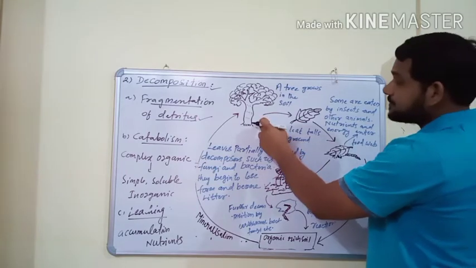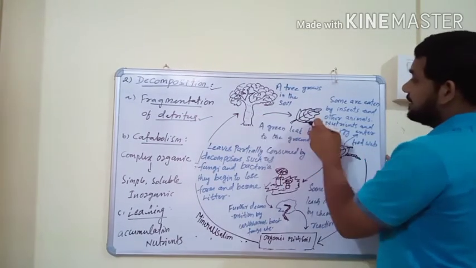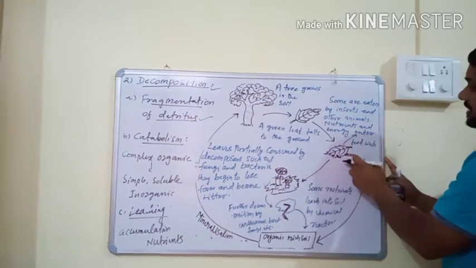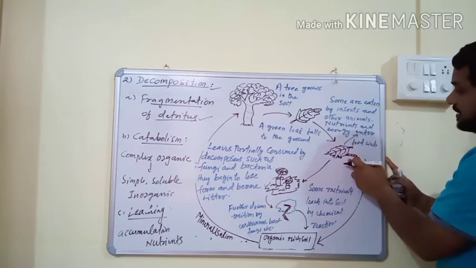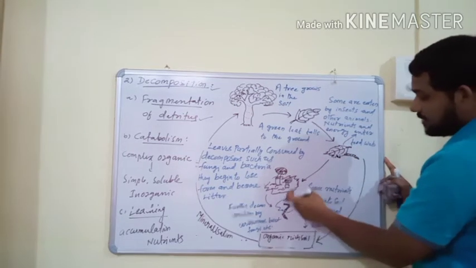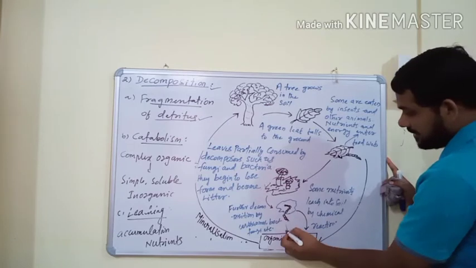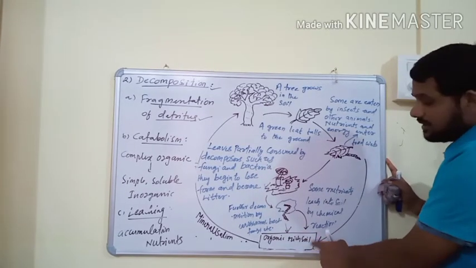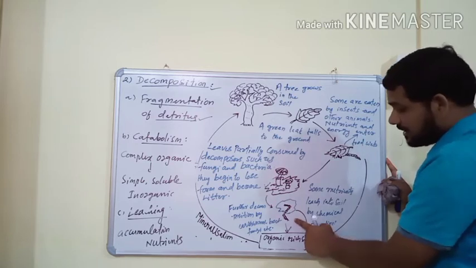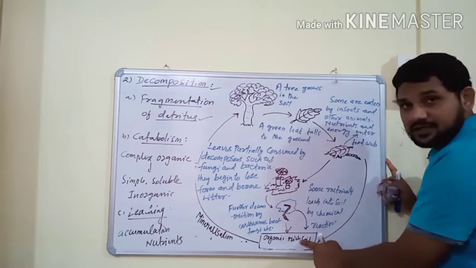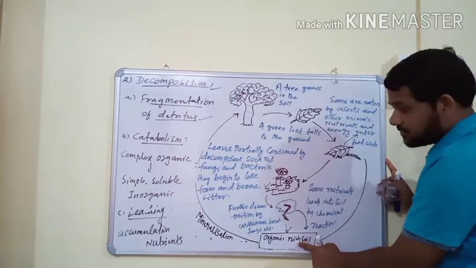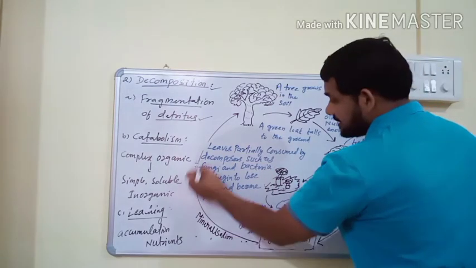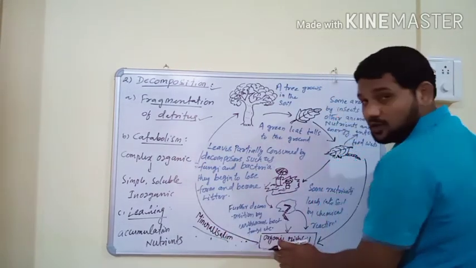This is the living organism. Then this is the dead organic matter. Dead organic matter is fed on by some detritivores and some decomposer organisms. And finally, this is the leaching process. Organic-rich soil means a number of inorganic and organic nutrients are accumulated in the soil. And from here again, this is the mineralization process. So the soil is rich in minerals.